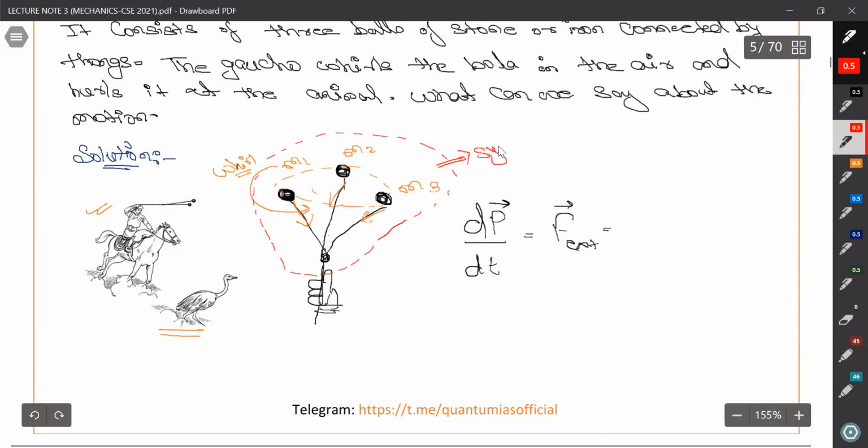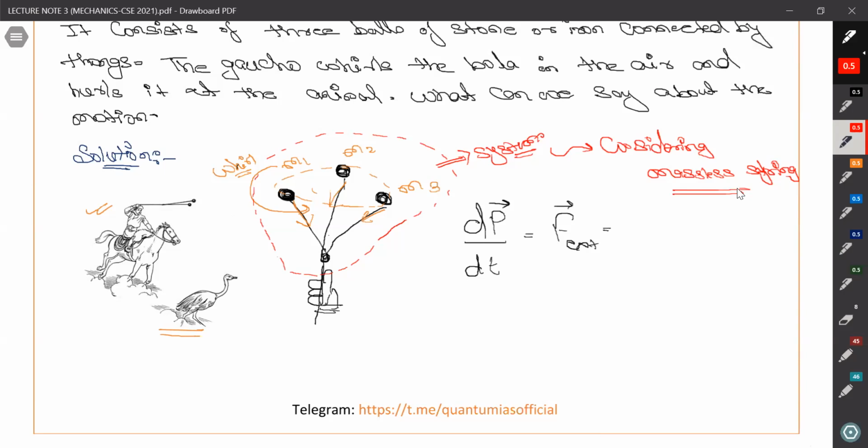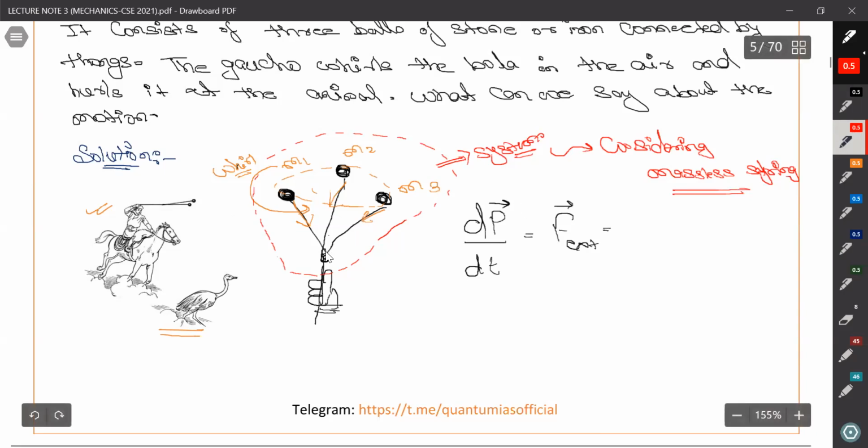Considering the string as massless, we don't need to write the equation for it, but we can say one thing: the tension is what? Internal forces. So this and this tension will cancel out. This and this tension will cancel out. This and this tension will cancel out. These are internal forces. So what can we write for the external forces?